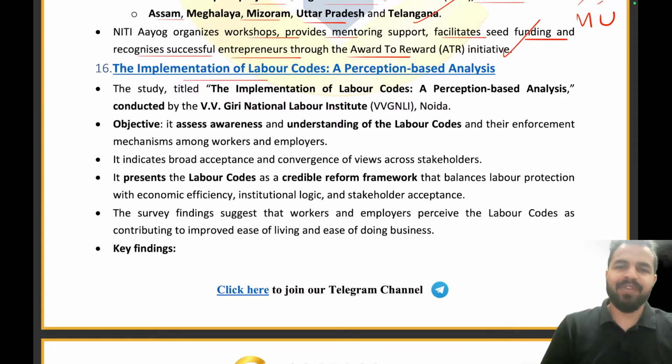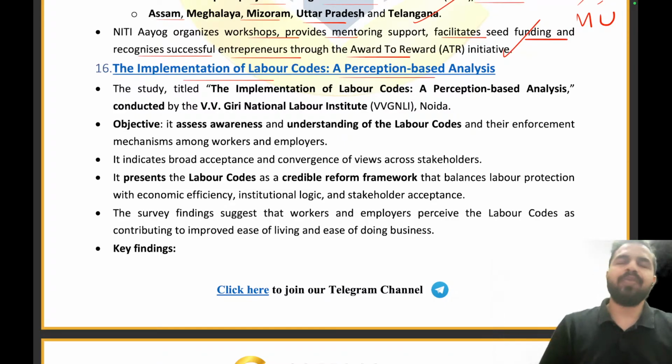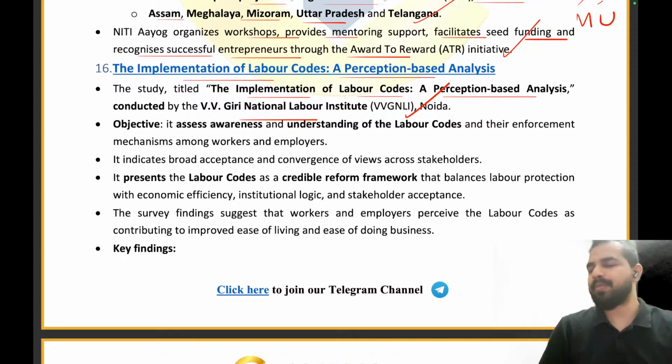The implementation of the labor codes, a perception-based analysis. Because you all know that the 4 labor codes have been implemented in India. And now we decided to identify how exactly the implementation is taking place and how impactful it is. So we had a study called the implementation of the labor codes, a perception-based analysis, which was conducted by VV Giri National Labor Institute of Noida. Let me tell you guys, only this much information is required to be covered from exam point of view.